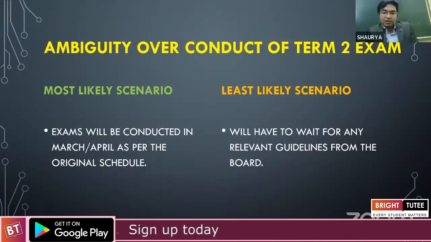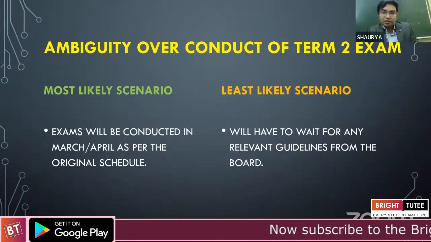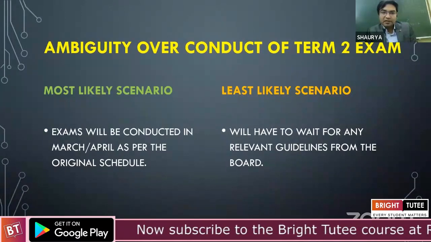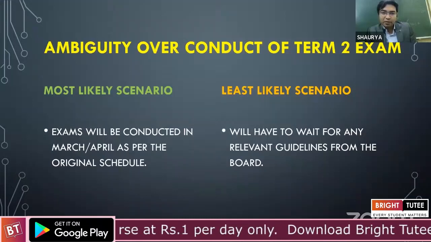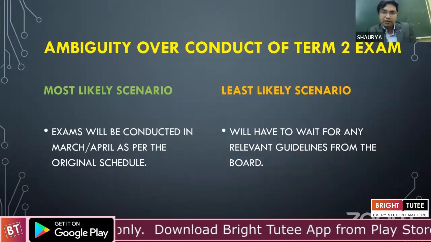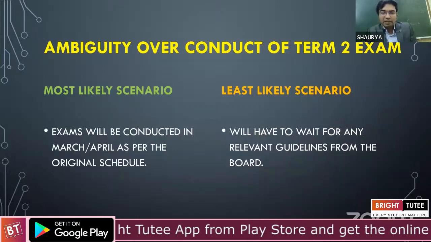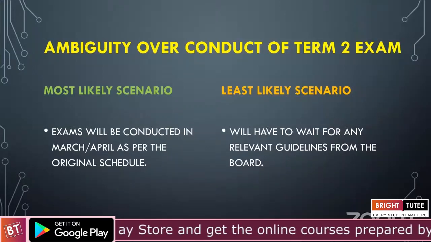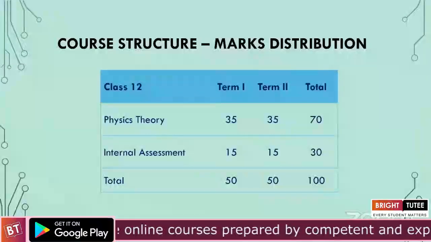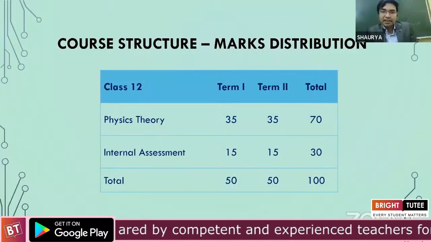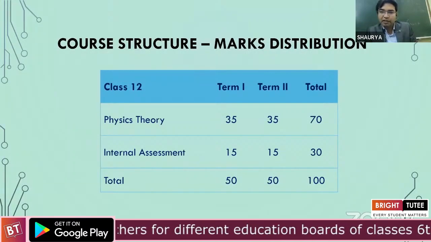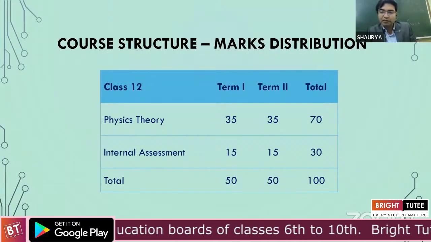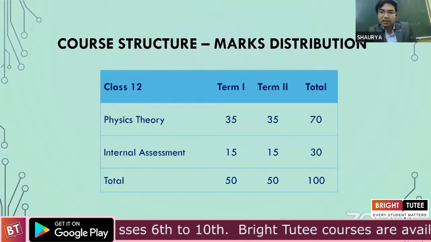Now, as per the original plan laid out by CBSE at the start of the academic session 2021-22, it clearly specified that the exams would be split into two terms. We are already done with Term 1, and most likely we are going as per schedule to have Term 2 in March, maybe stretching till April. Our entire 70-mark theory paper was split into two halves. We are done with a 35-mark complete MCQ-based question paper in Term 1, and we are now to deal with the Term 2 subjective paper.